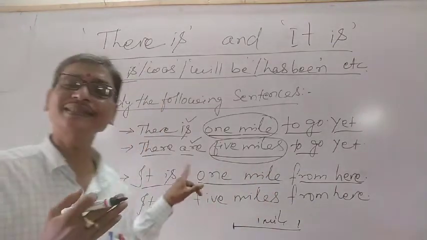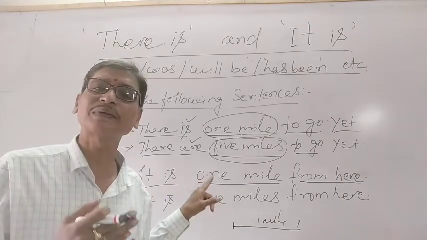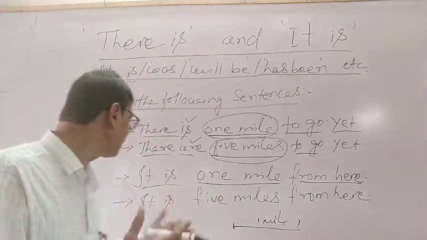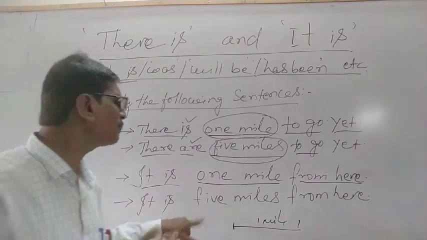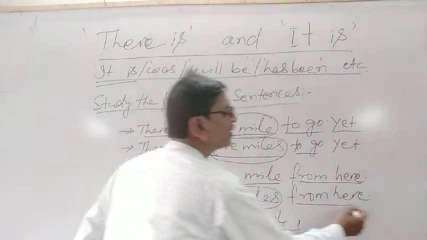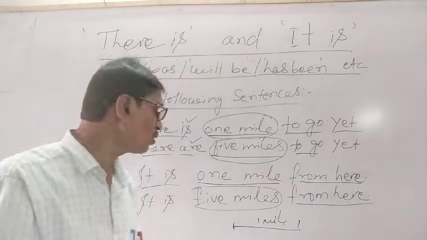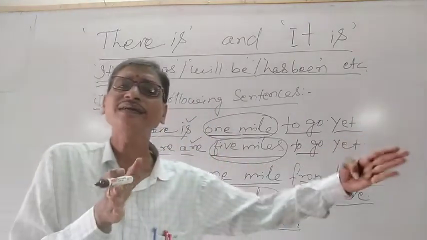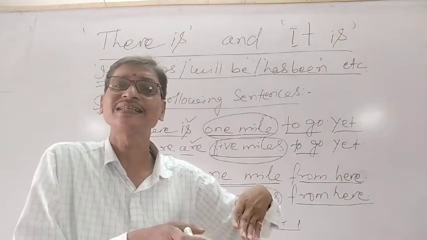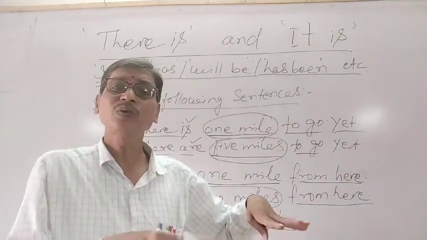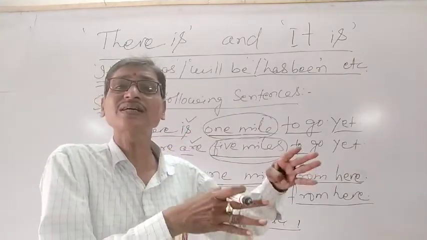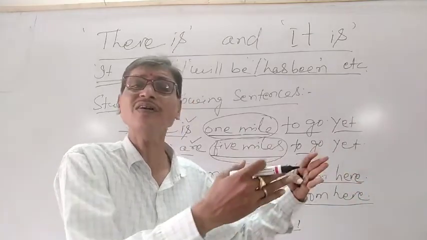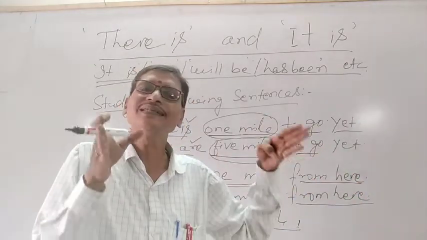Understand? So similarly here, it is not talking about the existence or the presence or something happening. So therefore we did not use that. Similarly, next example you see, it is 5 miles from here. Understand? So here 5 miles is only talking about the distance of 5 miles. It's one distance. It is not existing. It is there. Understand? We are not talking about the existence or a presence or something happening. We simply talk about the distance.